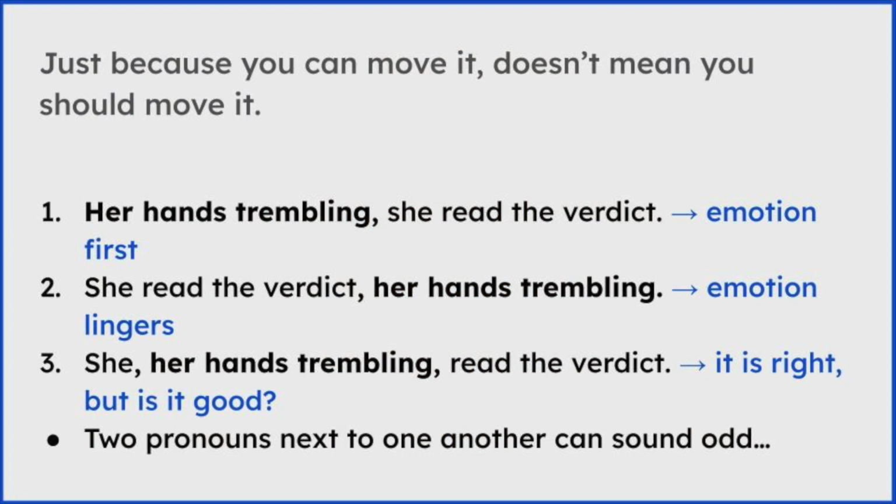Now, while we can move absolute phrases to the beginning or the middle or the end, that doesn't mean we always should. We have to read our sentences and think, well, just because it's right, it may not be right now and right here. Look at this third example. We have two pronouns next to each other. One that's working as the subject of our sentence and one that begins our absolute phrase. And it sounds weird. She, her hands trembling, read the verdict. I don't like it. As a reader, it makes me pause too much and get a little confused. Whereas the absolute phrase at the beginning or the end works much better.